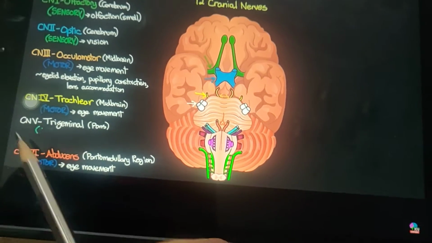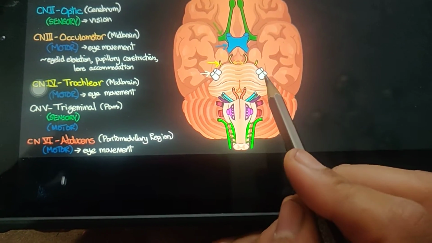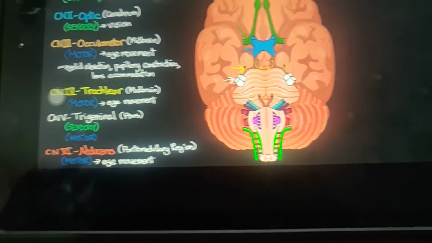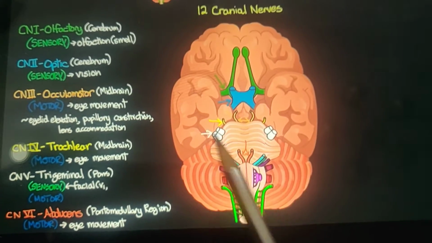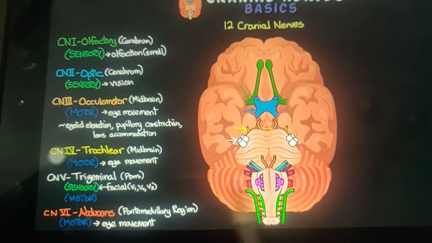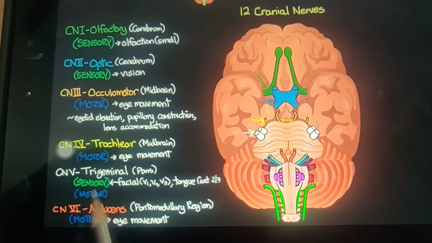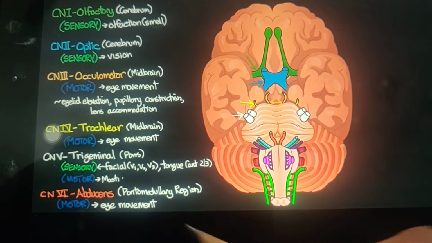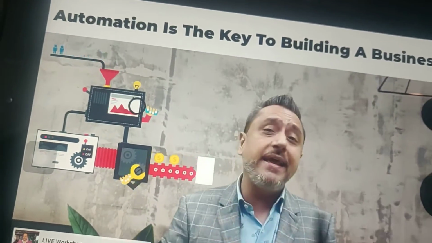Next is the fifth one, the trigeminal. You can see it over here, the white one. The trigeminal originates from the pons. It carries both sensory and motor nerves: it sends signals to the organs and also brings signals back from the organs to the brain.